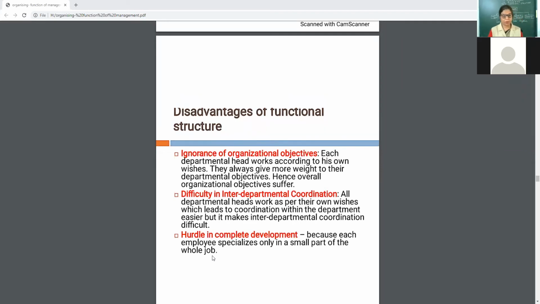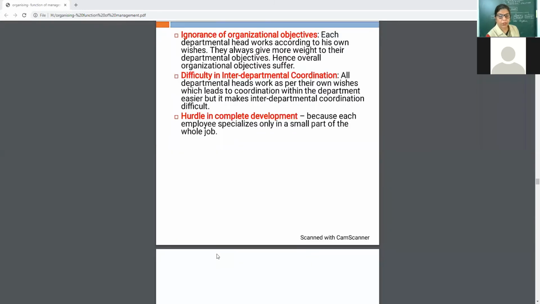Hurdle in complete development. Each employee is specialized only in a small part of the whole job, like an employee appointed by the organization. But he will learn only about one department. How will it be problematic? Because the HR department will think about the HR department only. The employee will not have information about the other departments of the same organization, so there will be a problem in complete development.